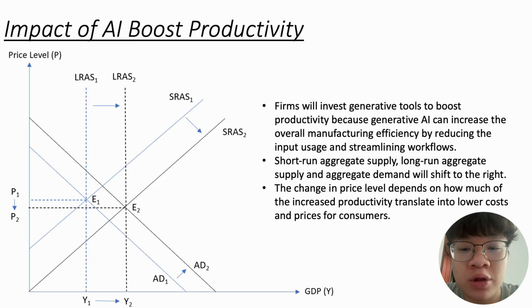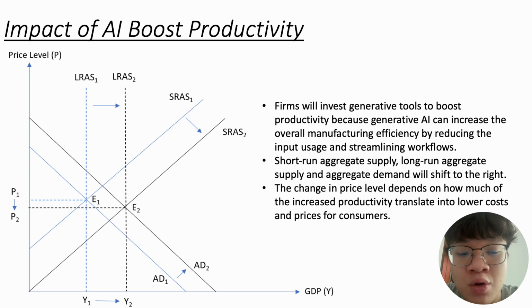Additionally, I will explore how generative AI could affect productivity and output in the economy. In the first scenario, I will explore how generative AI boosts productivity. Generative AI could increase overall manufacturing efficiency by reducing input usage and streamlining the workflow. Therefore, the short-run aggregate supply curve will shift to the right from AS1 to AS2. On the other hand, firms will invest in generative tools and boost productivity, which shifts aggregate demand to the right from AD1 to AD2.